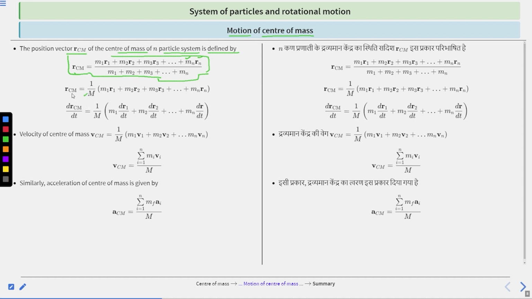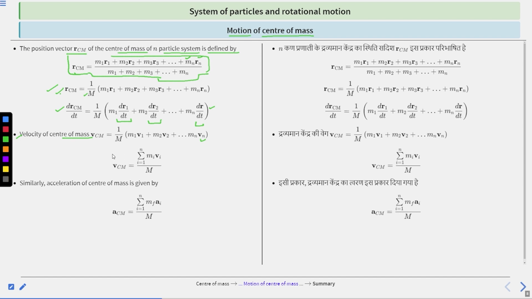Clear? So taking the derivative of this R CM, d R CM divided by dt with respect to time, it becomes 1 by m times m1 dr1 by dt plus m2 dr2 by dt plus up to mn drn by dt. So this is the derivative form. And the velocity of center of mass, V CM, is equal to 1 by m times m1 v1 plus m2 v2 plus up to mn vn. Clear? So this is the position, and the derivative of the position becomes velocity.